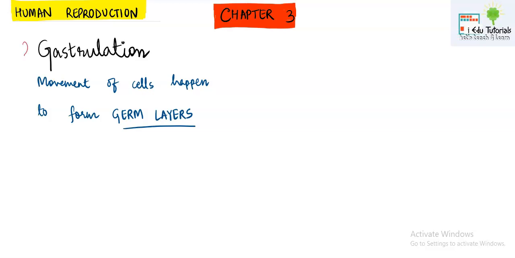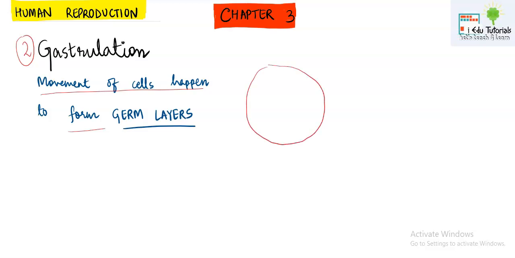So gastrulation is the second phase of the post-fertilization event. In gastrulation, movement of the cells happens to form the germ layers. Now, we have already seen that the embryonal mass was formed that will develop into the fetus. Now, another important thing is that germ layers will be developed.